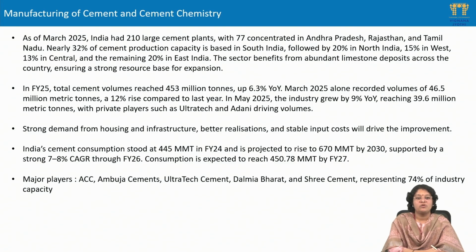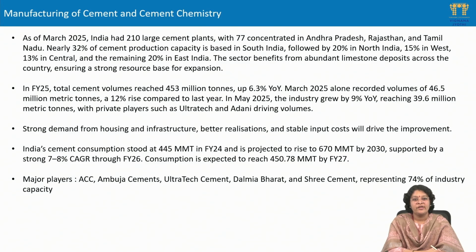Talking about the volumes of cement produced, in the financial year 2025, total cement volumes reached 453 million tons, a rise of 6.3%. March 2025 alone recorded cement production of 46.5 million metric tons, a rise of 12% compared to last year.